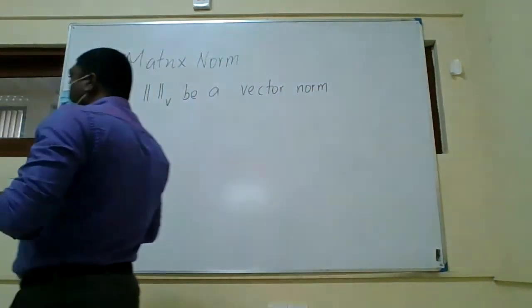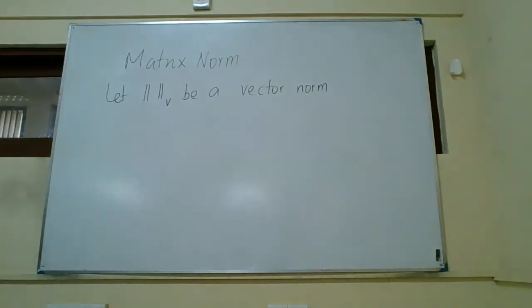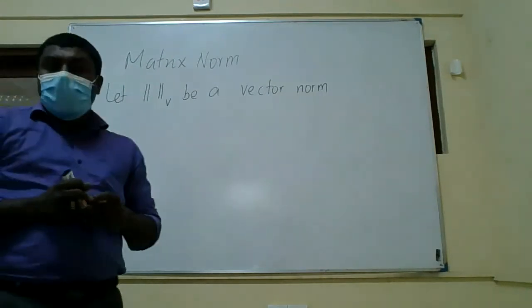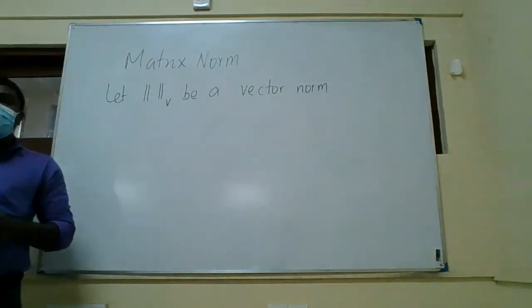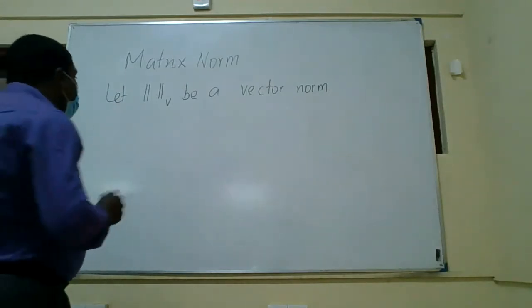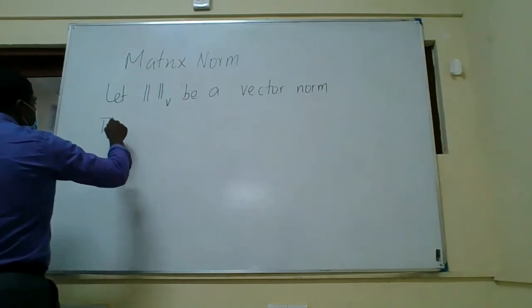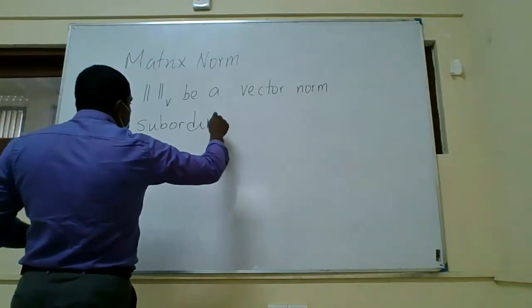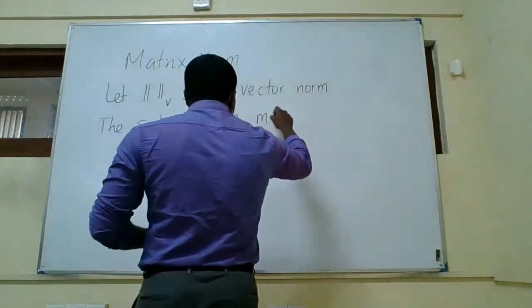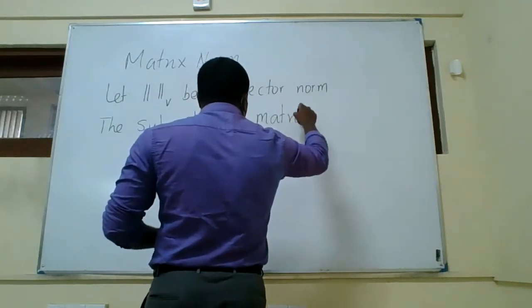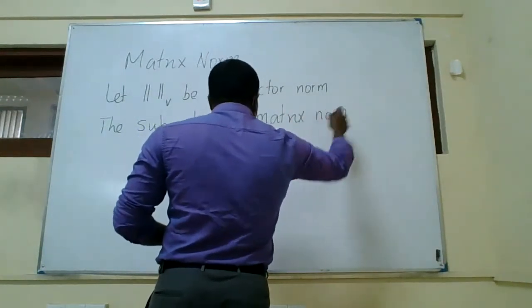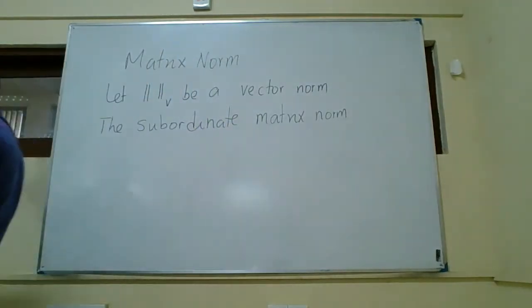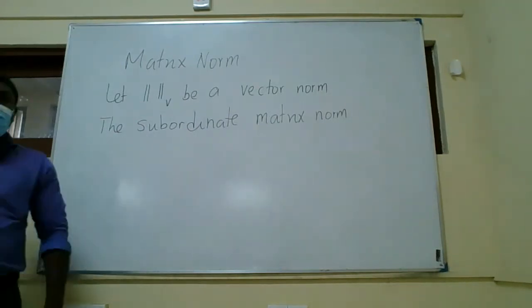To define a matrix norm, we will first define a vector norm. Let this subscript B be a vector norm. Then we define something called a subordinate matrix norm.